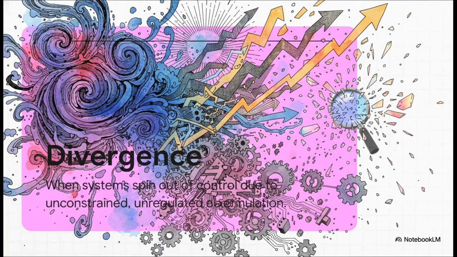That flaw is divergence. Basically, divergence is the exact moment when a complex system just spins completely out of control. It happens when our assumption of endless, additive accumulation eventually exceeds a system's true regulatory capacity. In our mathematical models, we often just lazily assume things will keep adding up nicely forever. But nature doesn't work like that. Whether it's energy compounding in a turbulent fluid or panic multiplying in a stock market, when accumulation goes completely unchecked by any sort of regulation, the math explodes into absurd infinities. And in reality, the system crashes.